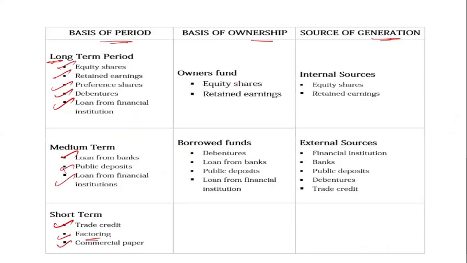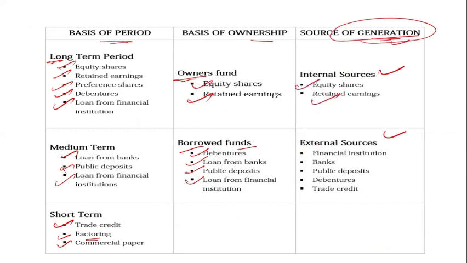Now, on the basis of ownership, you can see ownership has equity and retained earnings. In borrowed funds, there are debentures, loans from the bank, public deposits, and loans from financial institutions. Sources of financing are generated from the internal source and the external source. In internal, they have equity share and retained earning, and in external, the financial institution, bank, public deposit, debenture, and the creditor.